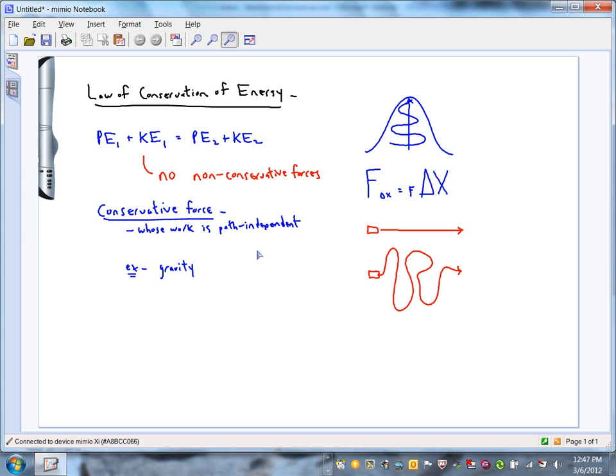Is it just like gravity where in one case you have a small force and a big displacement? In the other case you have a big force and a small displacement? Hey, Molly, you're shaking your head no. Why not? Yeah, either way it's the same force of friction, isn't it? Same force of kinetic friction either way. It's just that in one case you go not so far, and the other case you go a lot further. So, Molly, you're saying the work's going to be greater which way? Yeah, when you wiggle all around, that zigzag path, a lot more work than the other way. Therefore, friction is not a conservative force. Friction's a non-conservative.